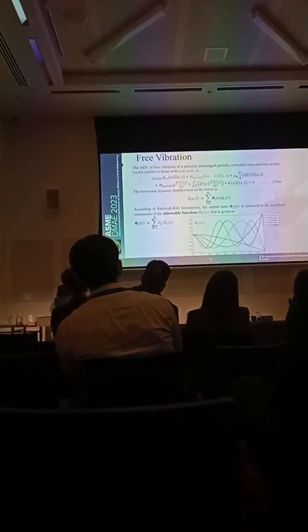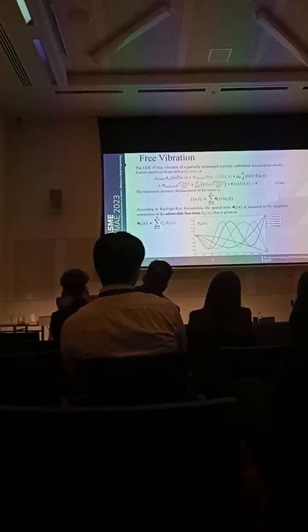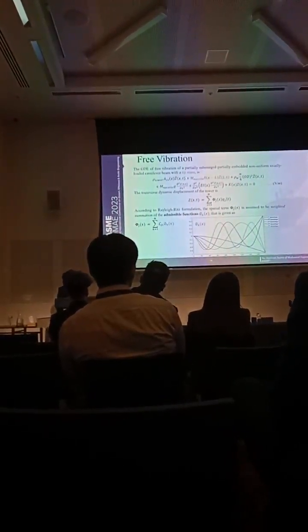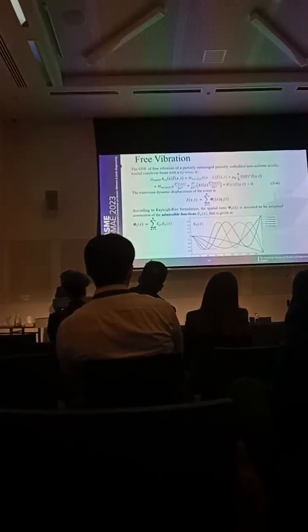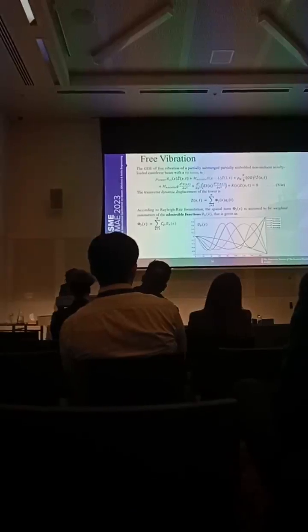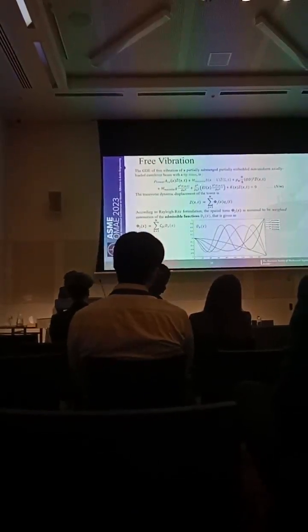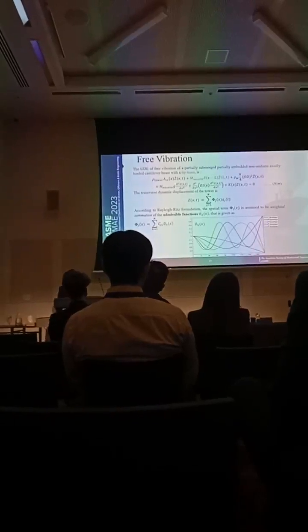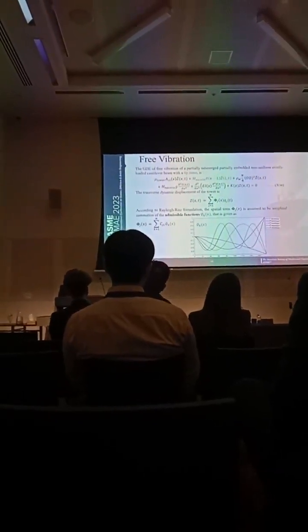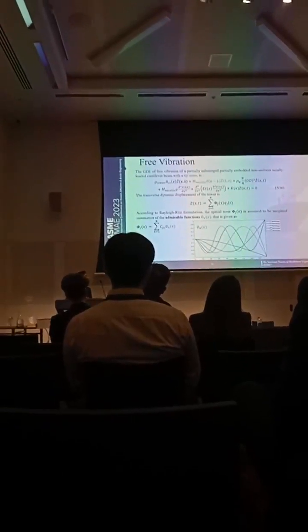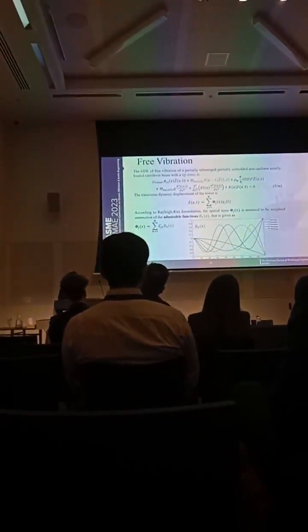Now moving on to the vibration analysis. First we have free vibration analysis. This is the governing differential equation for free vibration, where the first three terms denote the inertia of the structure and the second three terms denote the stiffness of the structure. The first term is due to the self mass of the structure, the second is due to the nacelle tip mass, and the third is due to the fluid inertia. This term is due to the compressive stress due to the nacelle mass. This term is due to the self stiffness of the structure, and these are the reaction forces coming from the soil.